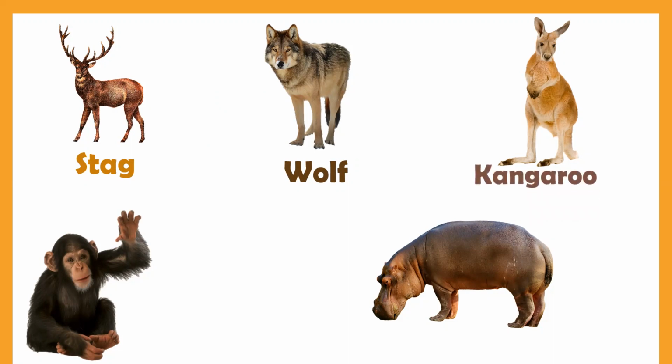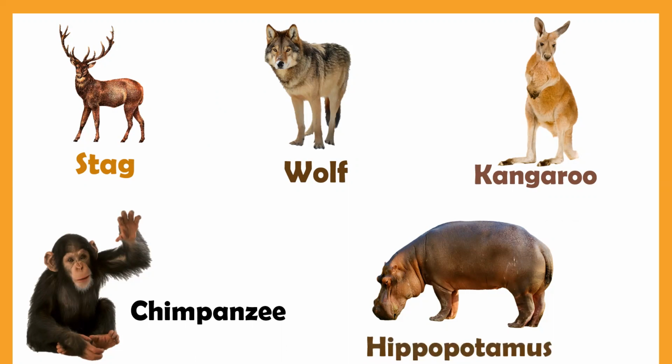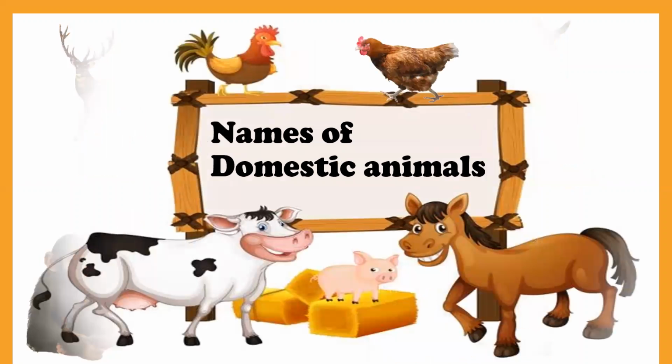Then we have kangaroo, K-A-N-G-A-R-O-O, kangaroo. Then chimpanzee, C-H-I-M-P-A-N-Z-E-E, chimpanzee. Then the hippopotamus, H-I-P-P-O-P-O-T-A-M-U-S, hippopotamus. These are wild animals.